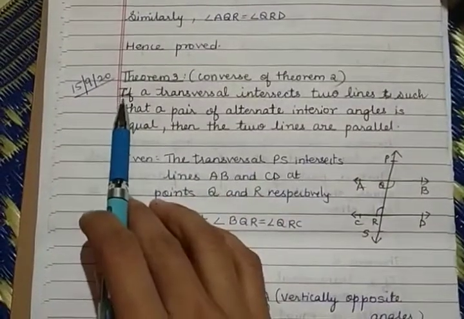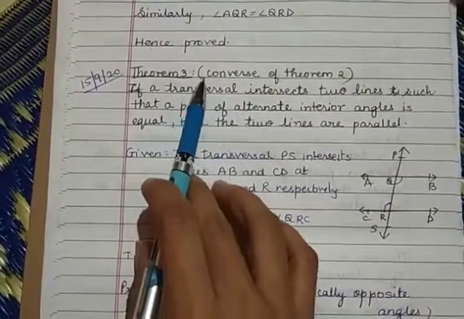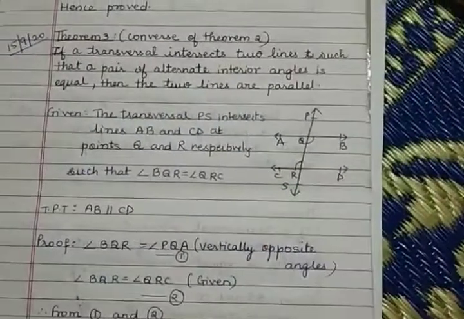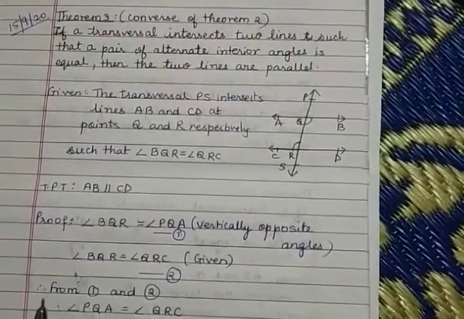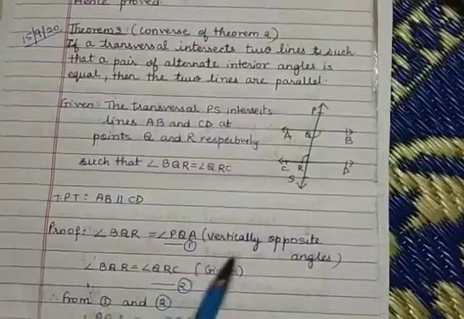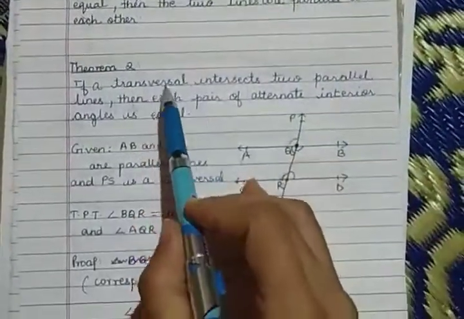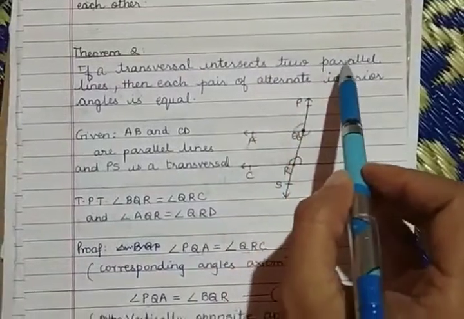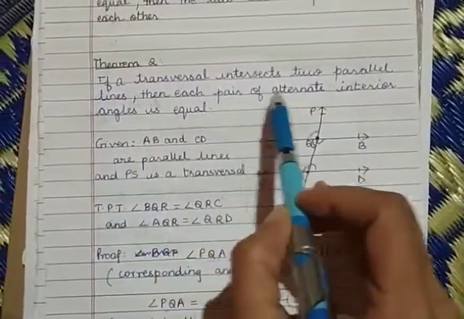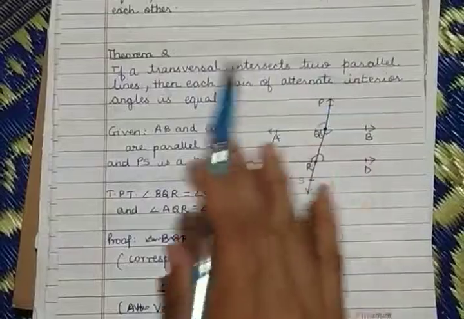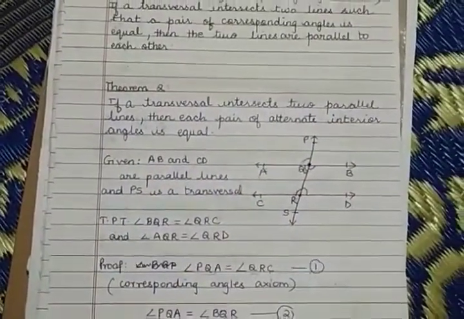In this video, we will see the third theorem, which is the converse of theorem 2. In your last video, you saw theorem 2, which says that if a transversal intersects two parallel lines, then each pair of alternate interior angles is equal. So what will be the converse of this theorem?